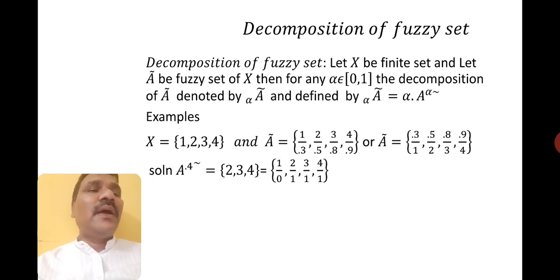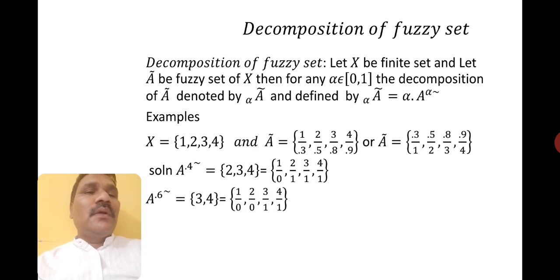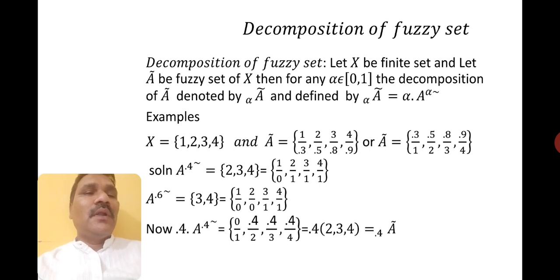Then how will we write? Just see, 1 divided by 0. Whichever are greater than 0.4 we will write 1, 1, 1. Right. For 0.6 you can see 3 and 4, so you can have this one. Now 4, I will write in that manner, 0.4 into